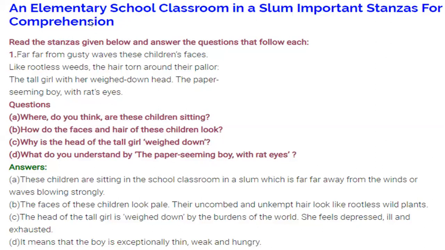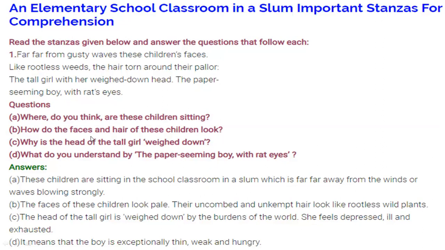The very first important stanza of An Elementary School Classroom in a Slum is given before you. The question is: where do you think these children are sitting? These children were sitting in the school classroom in a slum. This school is in the slum area, far away from winds or waves blowing strongly, or you can say this area is far away from every kind of facility.